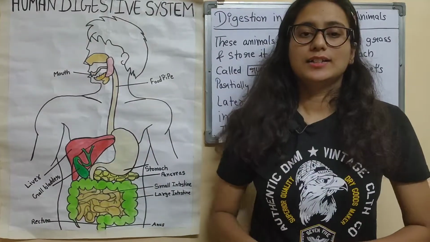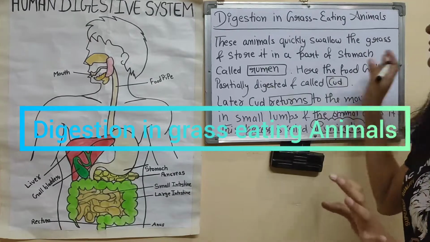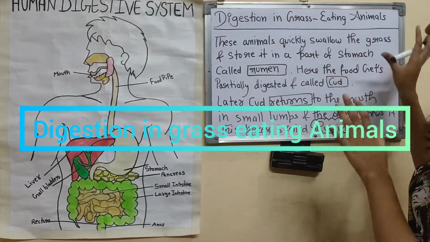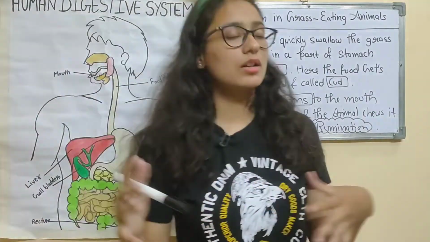Now there is also a very important topic in this chapter: digestion in grass eating animals. Have you ever seen animals like cows and buffaloes?